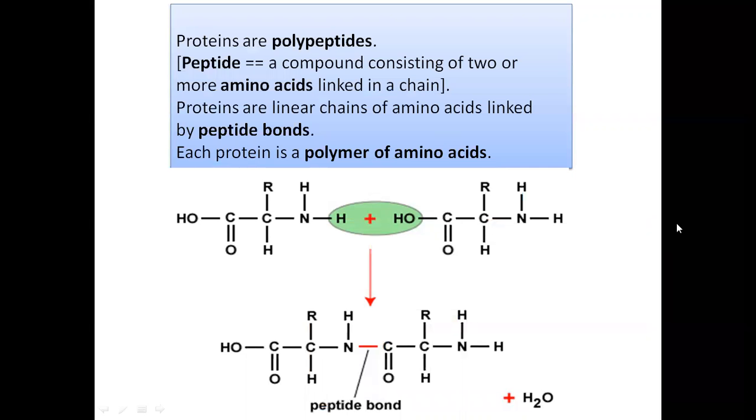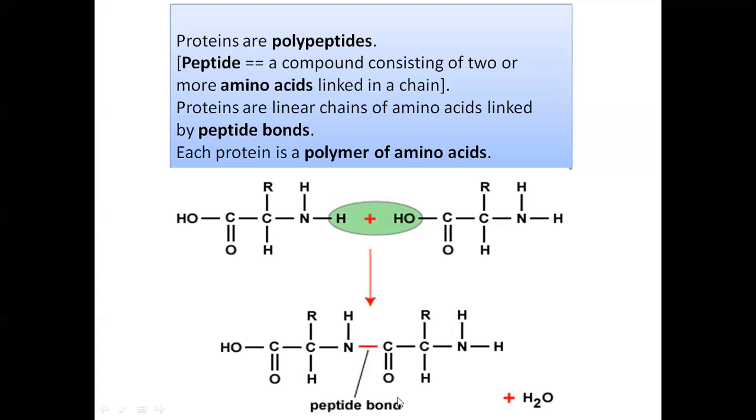Proteins are polypeptides. See these peptides, these are compounds consisting of two or more amino acids, and when these amino acids are linked in a chain, they form proteins. And proteins are linear chains of amino acids linked by peptide bond. The bond which is present in protein is C double bond O and NH. This is called a peptide bond, and each protein is a polymer of amino acids.